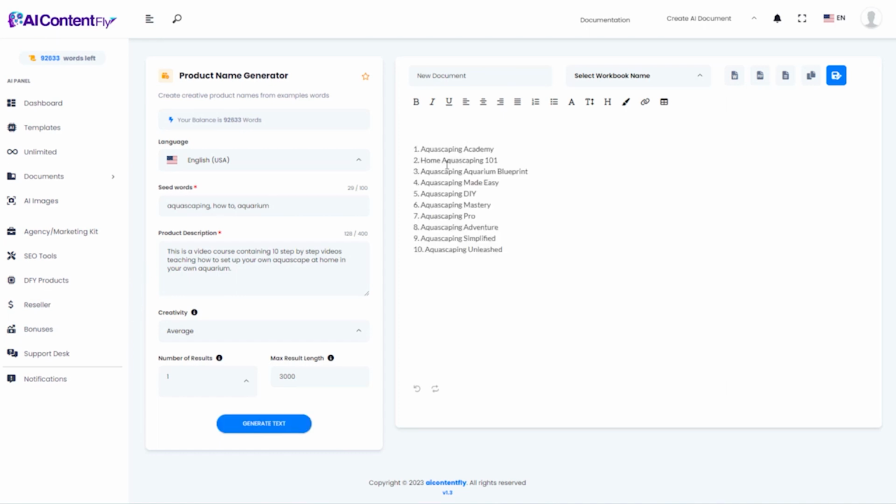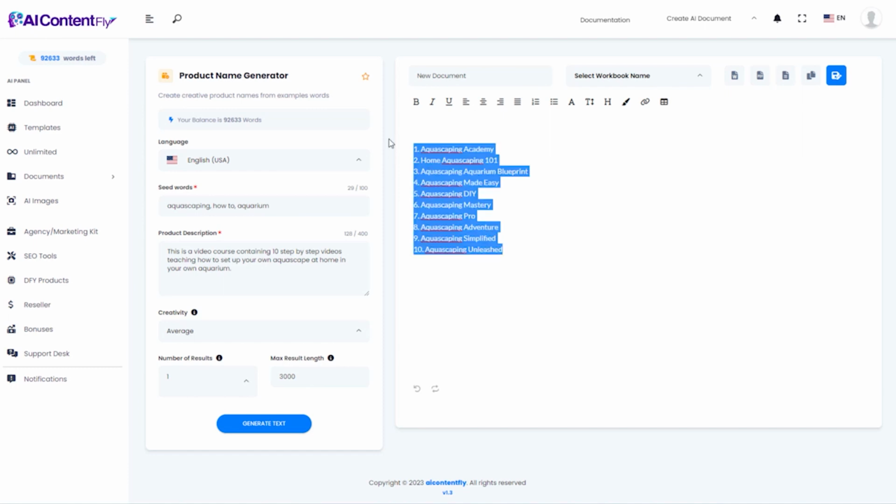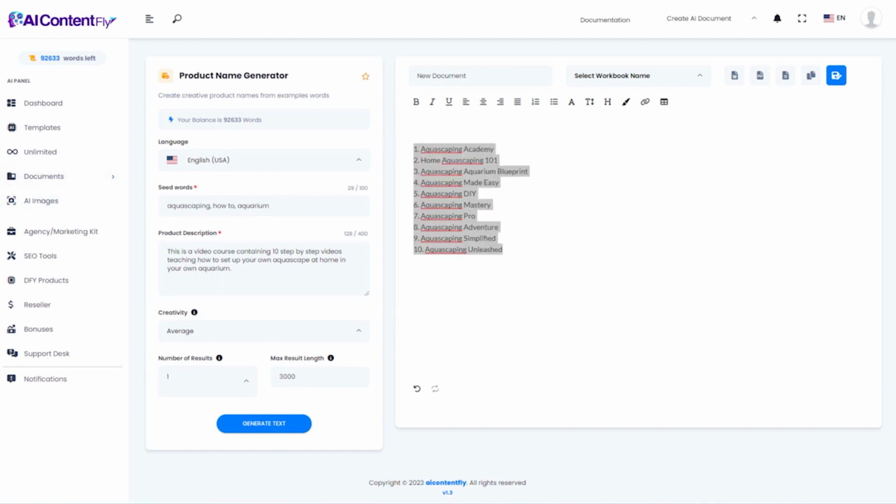Aquascaping Academy, Home Aquascaping 101, the Aquascaping Aquarium Blueprint, Aquascaping Made Easy, Aquascaping Mastery. All right, so I'm going to go ahead and copy these because I'm going to use at least one of those in our next template.